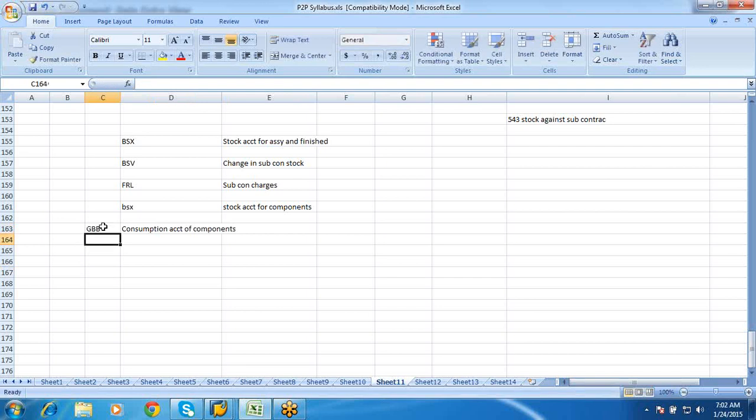So these are the things we need to keep in mind. These are the accounting entries. Stock account for assembly and finished, BSX, will always be your debit, in the sense it is always plus. Change in subcontracting stock, BSV, is always your credit, that is minus. Next, FRL will be debit, it is plus for us. Similarly, stock account for components is always minus, credit.